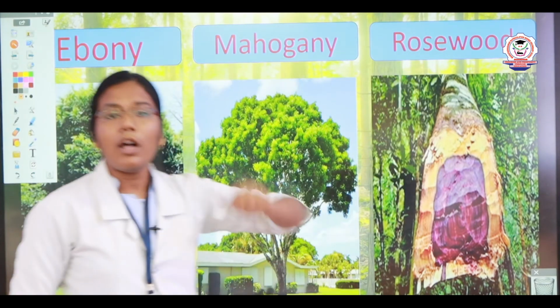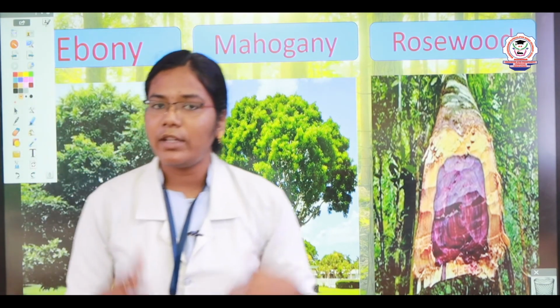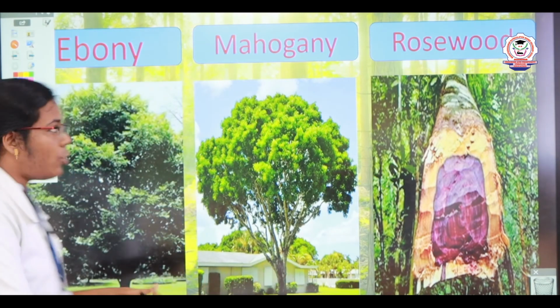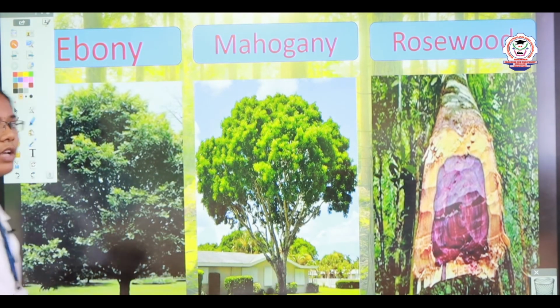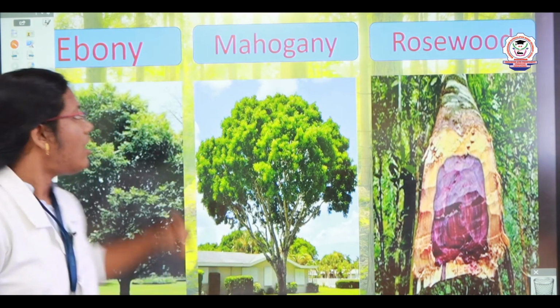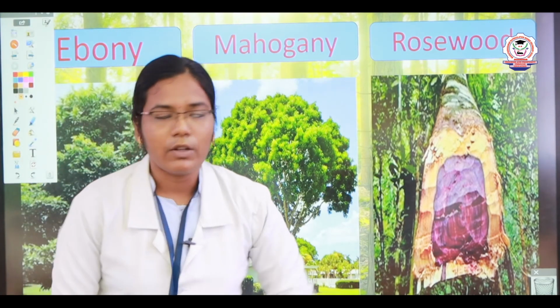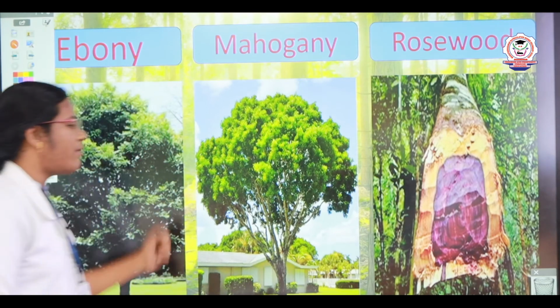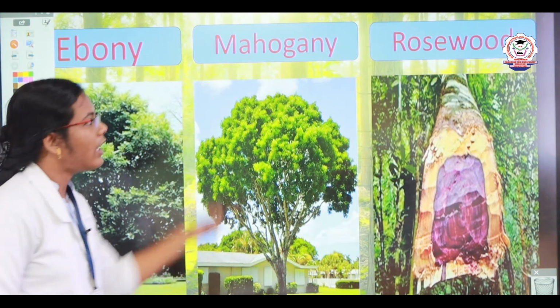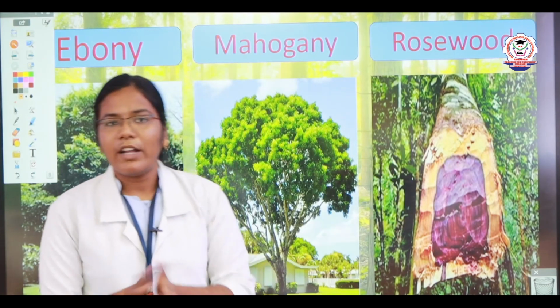Now I will tell you the uses of the ebony tree. The ebony tree is used for making knives and wood tools, etc. Its main purpose is that it gives a shining to the wood. Then mahogany. Mahogany is a very valuable tree, and it has some medicinal values also. And rosewood is used for making furniture and some hardwood tools, etc.